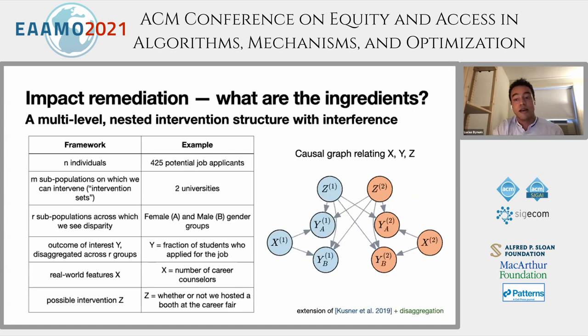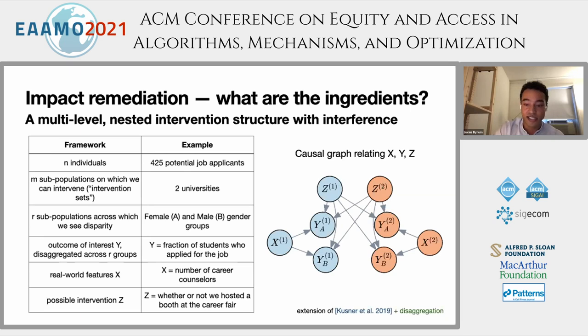So for today's talk, I'm going to restrict the causal model we consider to be one that looks like the graph on the right here, where X and Z have no unobserved confounding or causal relationship between them, and they both affect our outcome Y for each group. We'll also allow for interference here, where the outcomes Y for one unit, one university, depend on the treatment of both units, both Z1 and Z2. So say, for example, these 2 universities partner and they allow their students to attend either career fair.